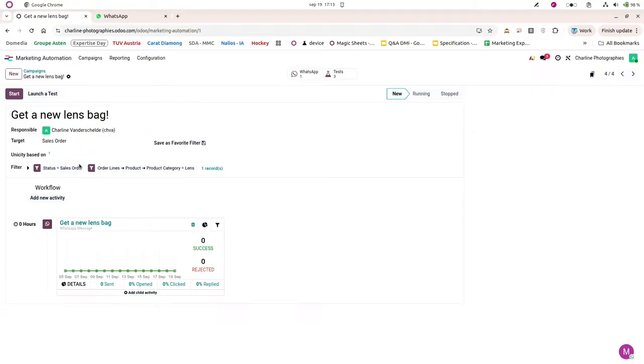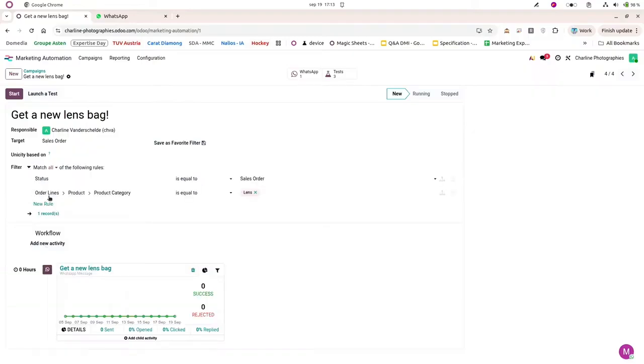So what you can do is to target the sale order, and then you will filter on the status sale order, but also on the order lines. Because here you will see that you can target the order lines that you have in your sale order. So here the idea is to target order lines, product category is equal to lens. So that I've configured my configuration for my upselling or cross-selling marketing strategy.